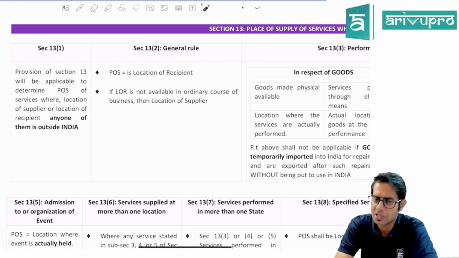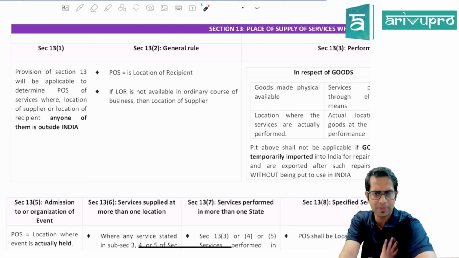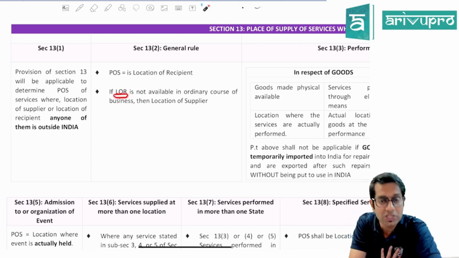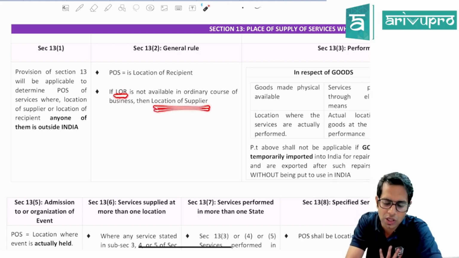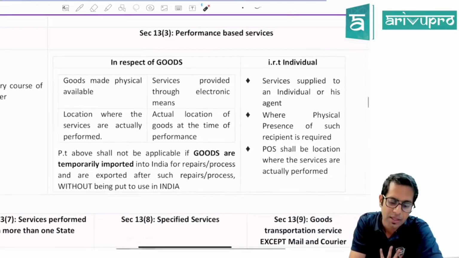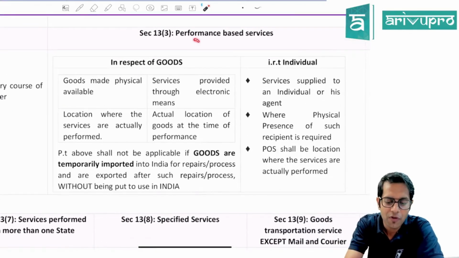Whoever is taking such services, where is that person located? His location will be taken as place of supply. Sir, what if location of recipient is not available? Then the place of supply will be location of supplier. Then section 13 subsection 3, performance based services.